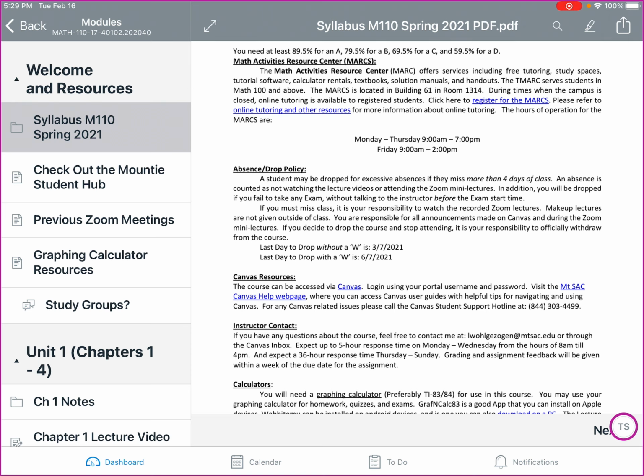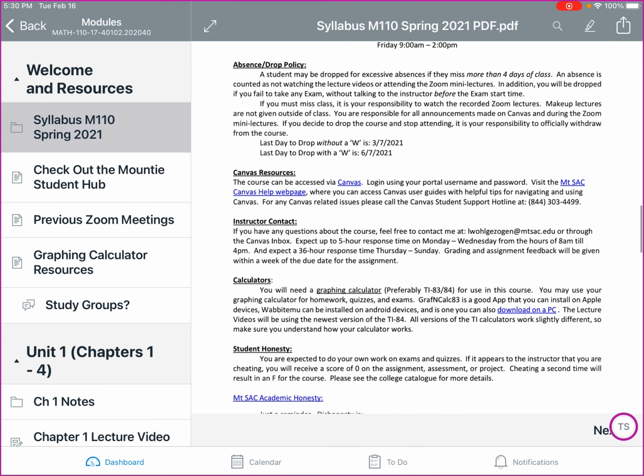The next information that we have is the Marks, which is a free tutoring service. The information there to register for Marks is listed. And then there's also the ASAC, which is another tutoring opportunity for you. The hours of operation for the Marks is listed. We have our absence and drop policy.